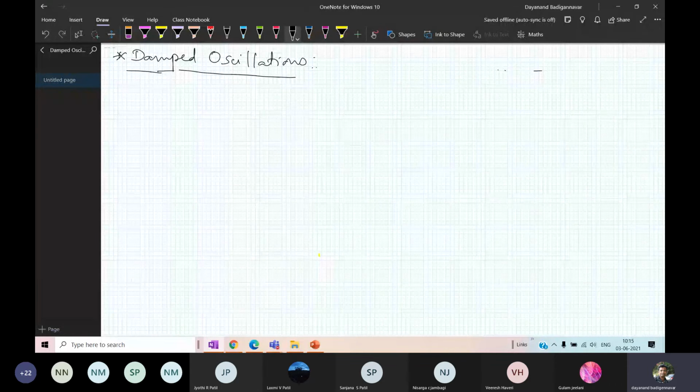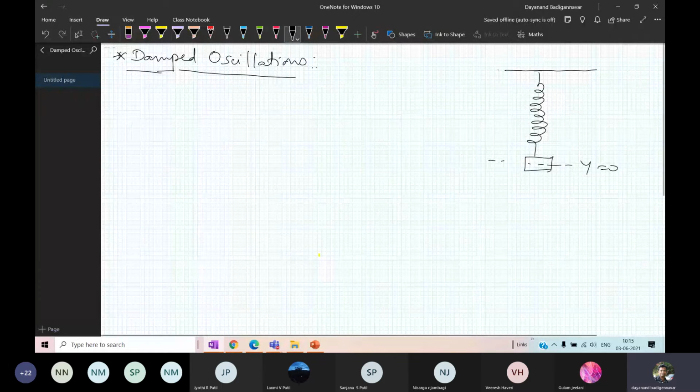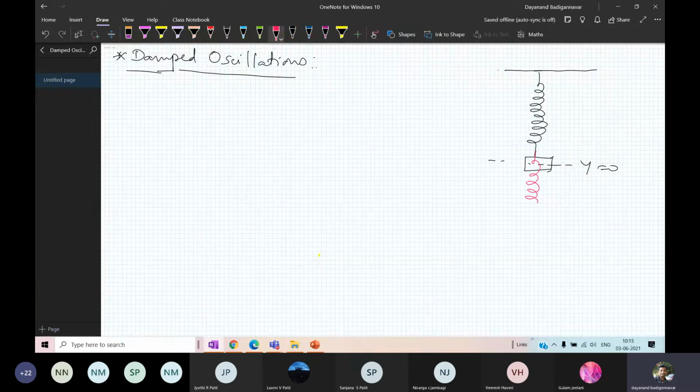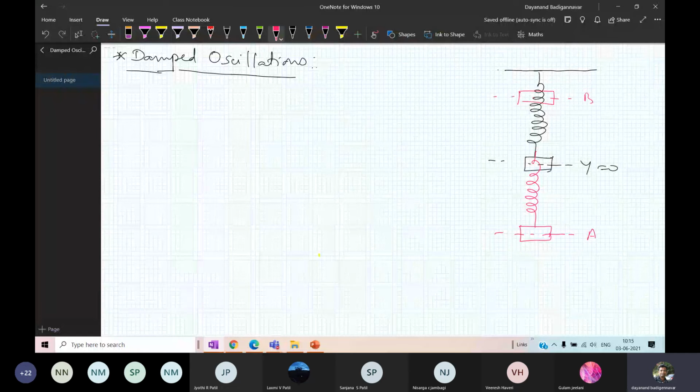Okay, this is y equal to 0, and what happens? It is extended by some amount. Once it is extended, it is going to oscillate between the points A and B. Continuously it is oscillating. Now the displacement that is taking place from this position is y. This is the displacement y.